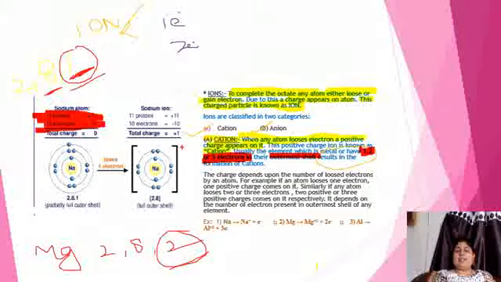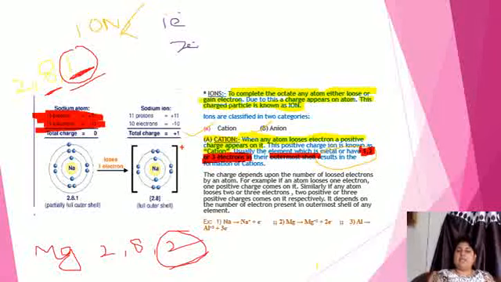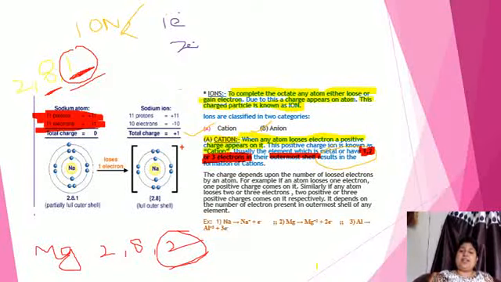So it completely depends on how many electrons can be lost by an atom. It depends upon the total number of electrons present in its outermost shell. If it has 1 electron, it will lose 1 electron. If it has 2 electrons, it will lose 2. And if it has 3 electrons in the outermost shell, such as in aluminium, it will lose 3 electrons. But the minimum number of electrons lost is 1 and the maximum is 3.